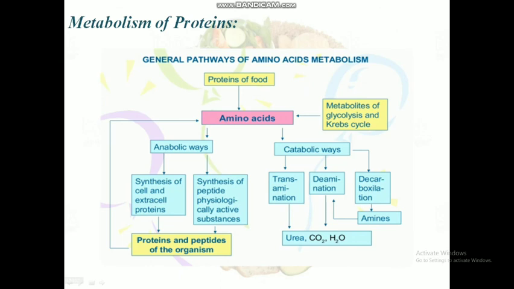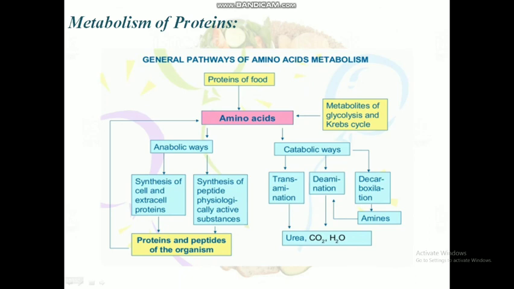Catabolism is the process of breaking down things, a series of degradative chemical reactions that break down complex molecules into smaller units, and it does not require energy because it is releasing energy. Anabolism is the process of building up things, chemical reactions that synthesize molecules from smaller components, and it usually requires energy.